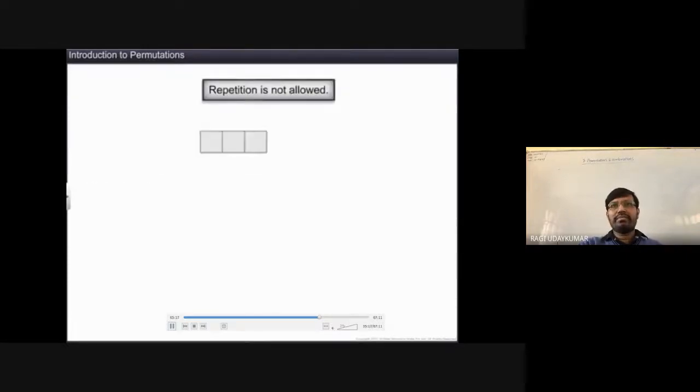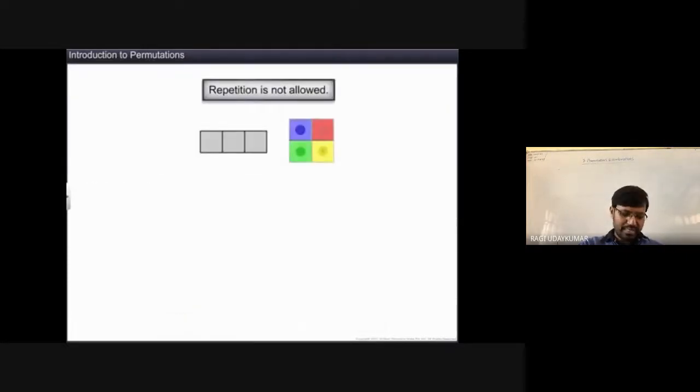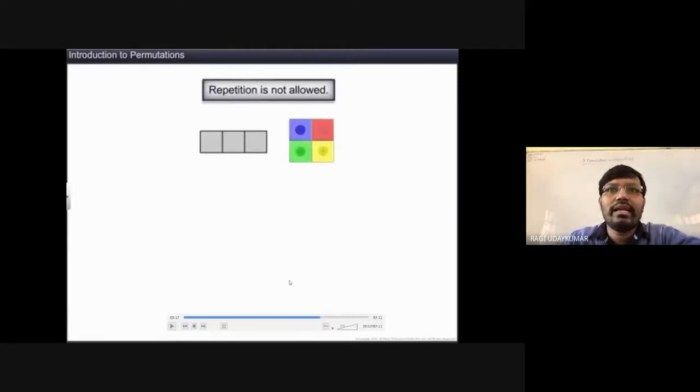Here you need to know about the factorial. With the help of the factorial also we are going to represent it. We use factorial to represent it. So when repetition is not allowed, this one, 4 into 3 into 2, you can directly take into consideration if you know the formula of the factorial. Using factorial, this is 4P3, and how do you find the value of 4P3? I will explain to you on the board very clearly, so don't worry about that here.